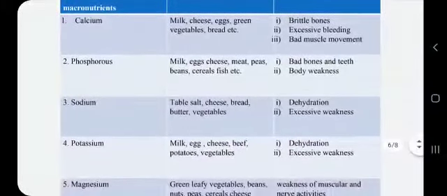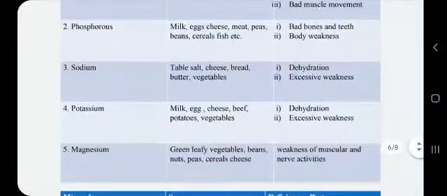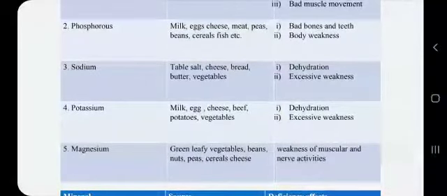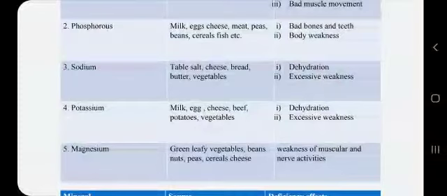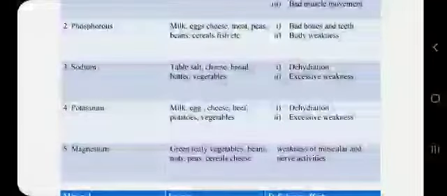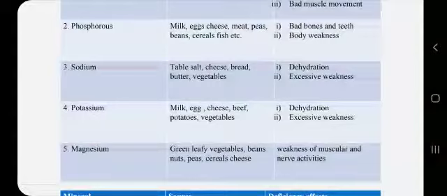Then there is sodium, which is found in table salt, cheese, bread, butter and vegetables, and its deficiency can lead to dehydration, means there is loss of water from the body if sodium is less, and it can also lead to excessive weakness in the body. Then there is potassium, which is found in milk, egg, cheese, beef, potatoes, vegetables, etc. And its deficiency can lead to dehydration and excessive weakness in the body. Magnesium is found in green leafy vegetables, beans, nuts, peas, cereals and cheese, and its deficiency can cause muscular weakness and weak nerve activities.